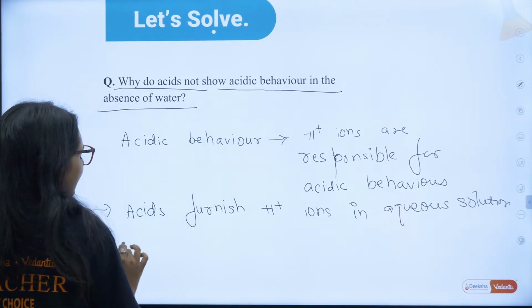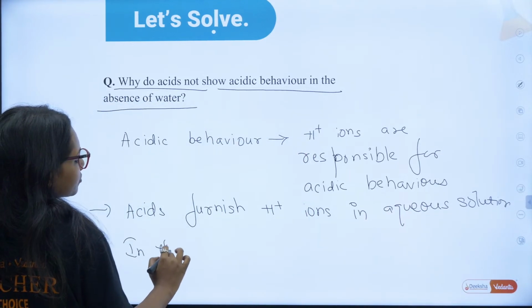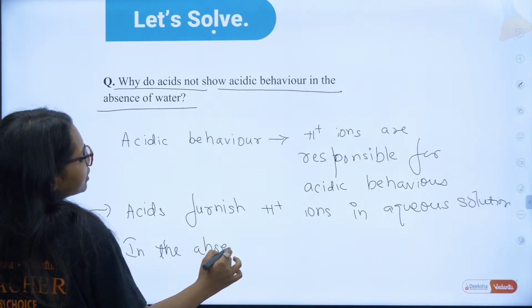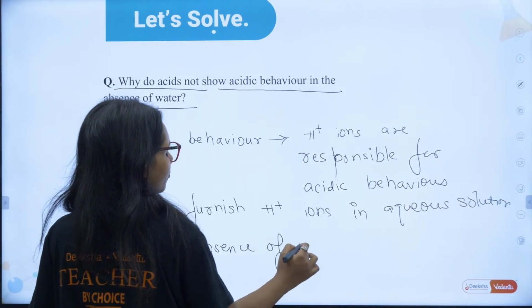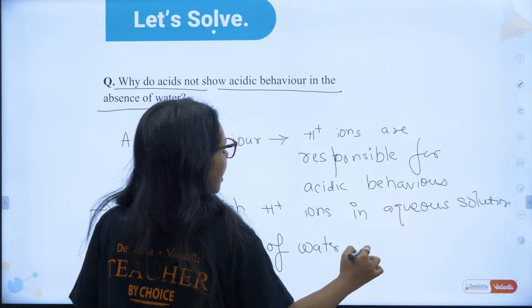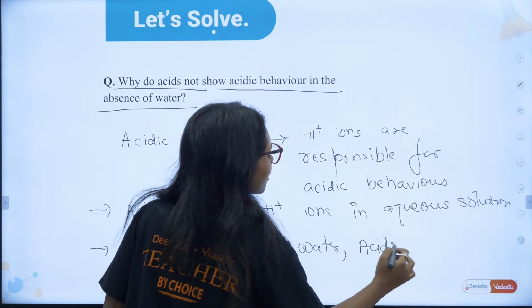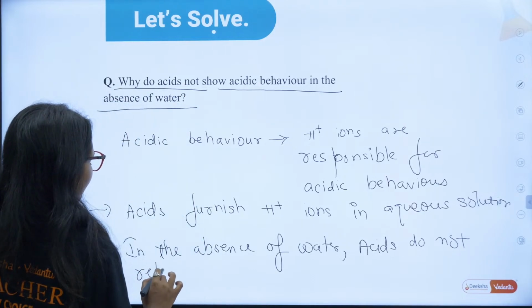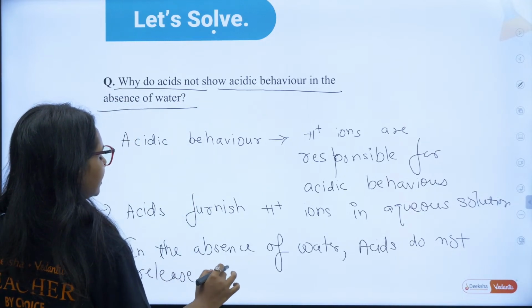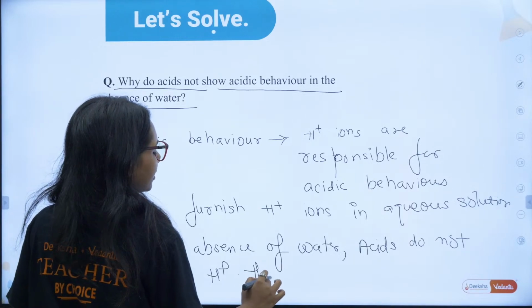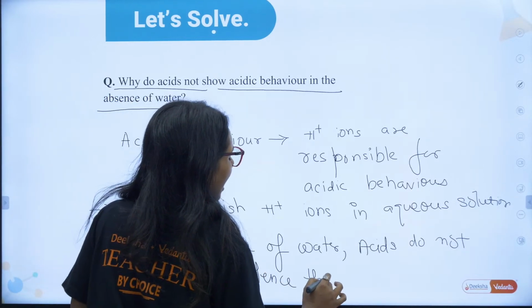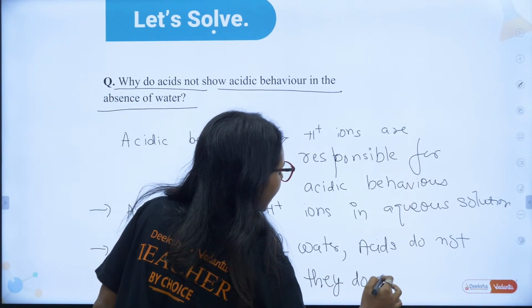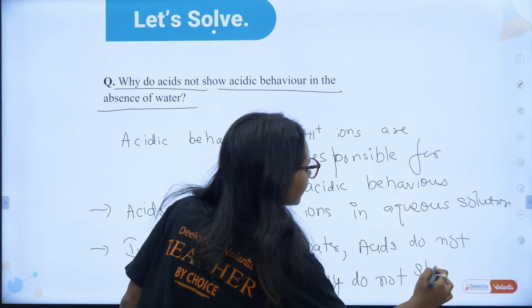In the absence of water, acids do not release H plus. Hence, they do not show acidic property.